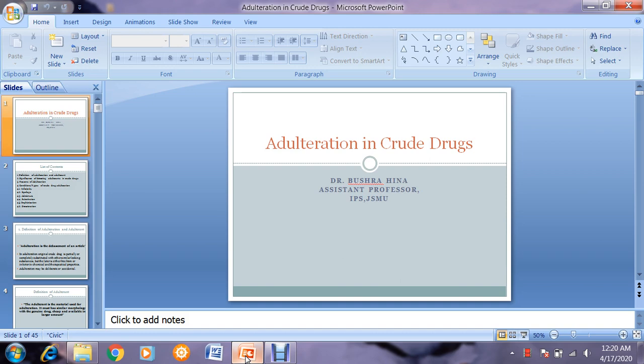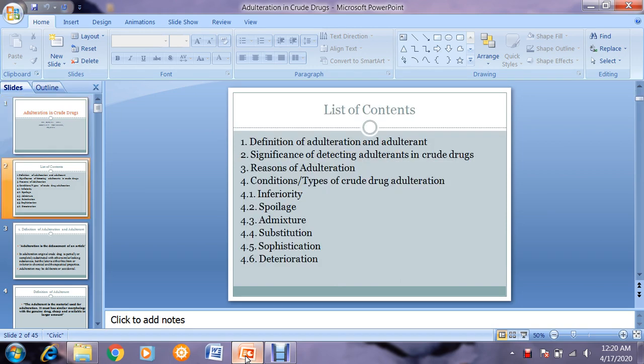Bismillahirrahmanirrahim. Dear students, this is our third lecture in continuation of the topic adulteration in crude drug. Up till now, we have covered the definition of adulteration and adulterant, then significance of detecting adulterant in crude drugs, reasons why adulteration has taken place, and conditions and type of crude drug adulteration, in which we have covered inferiority, spoilage, admixture, and sophistication. In today's lecture, we will study substitution.